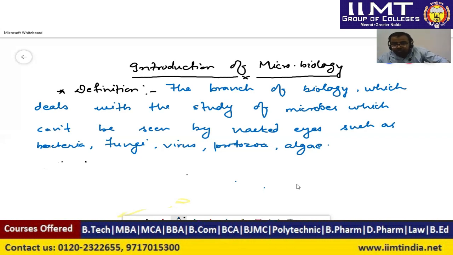Next, if we move towards the next heading in the introduction of microbiology, it is the characteristics and types of microorganisms, explained in depth. First of all, if we take bacteria, bacteria are microorganisms which belong to the prokaryotic type of cell.